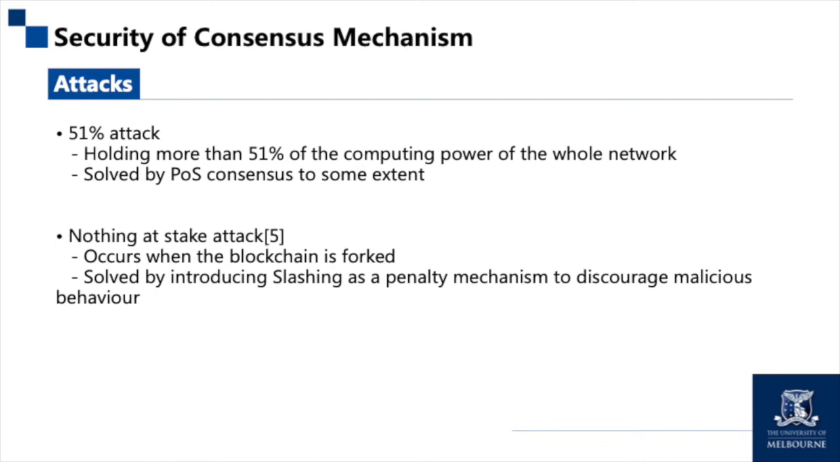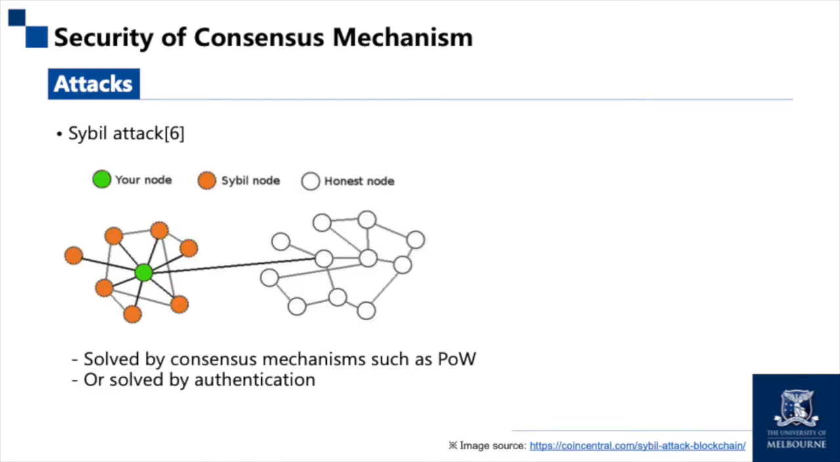Many consensus mechanisms address this attack by introducing slashing as a penalty mechanism to discourage malicious behavior in order to build a more secure network. A Sybil attack uses a single node to control a peer-to-peer network by operating many active fake identities, or Sybil nodes.